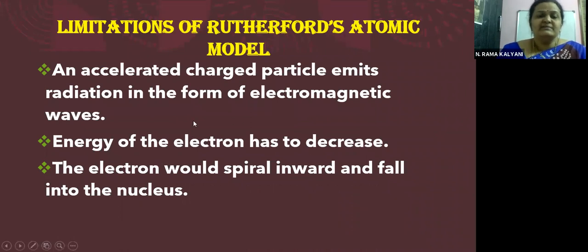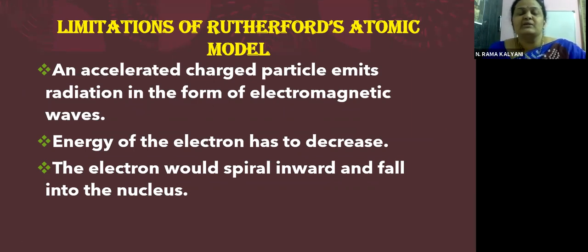Now let us see the limitations or the drawbacks of Rutherford's atomic model, children. So Rutherford said that the electron is revolving around the nucleus. But according to classical electrodynamics or classical mechanics, an electron being a charged particle, if it is moving continuously, then it is accelerated. It should be continuously accelerated. Circular motion is possible only if there is a continuous acceleration, children. Okay, don't forget this point. Circular motion is possible only when there is a continuous acceleration.